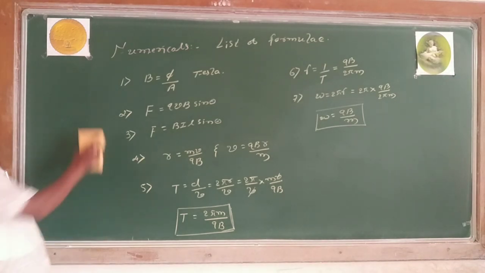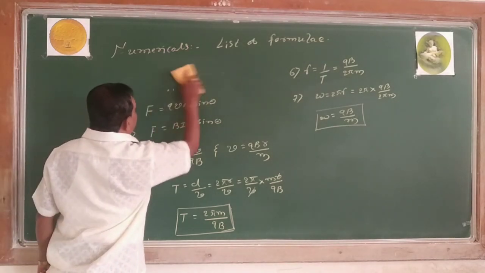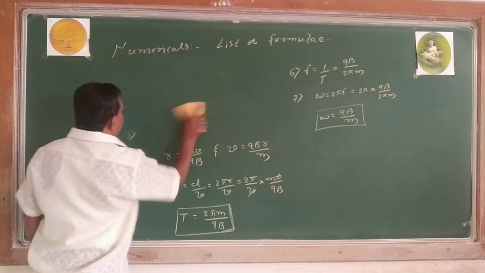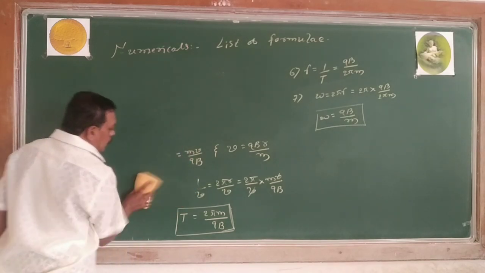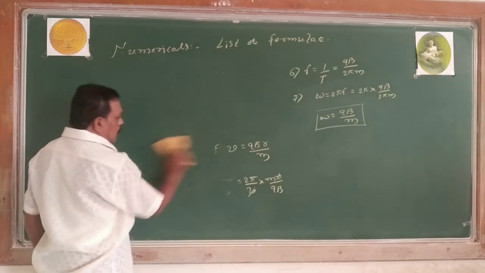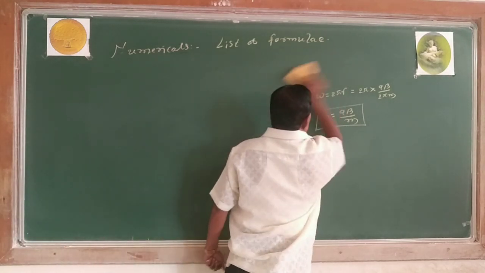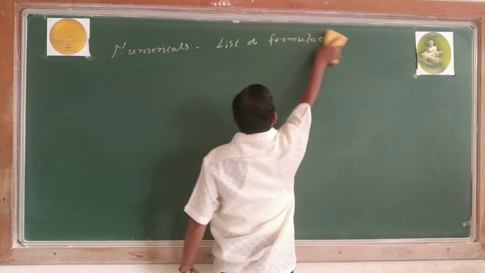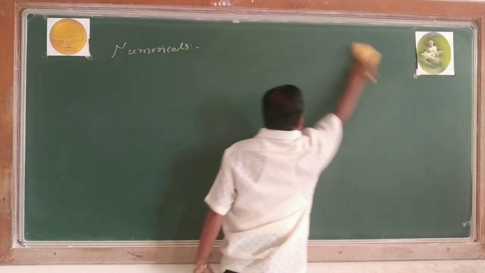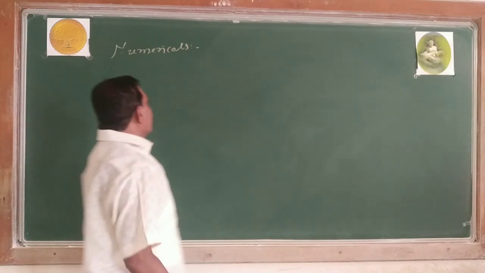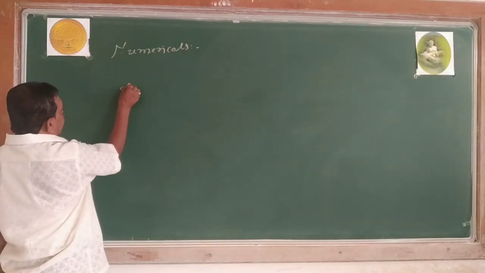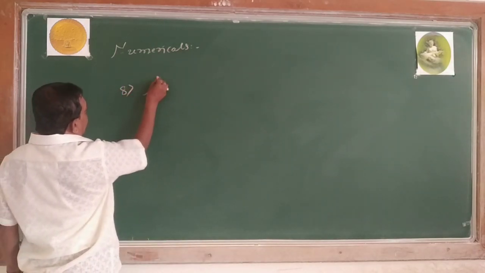Then we are entering Biot-Savart's law. So next one, eighth one, Biot-Savart's law.